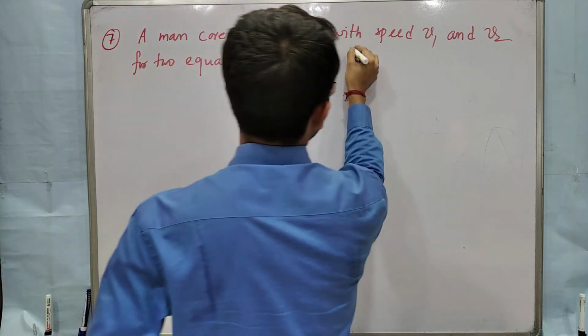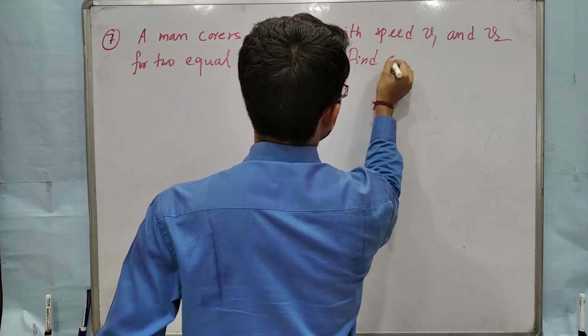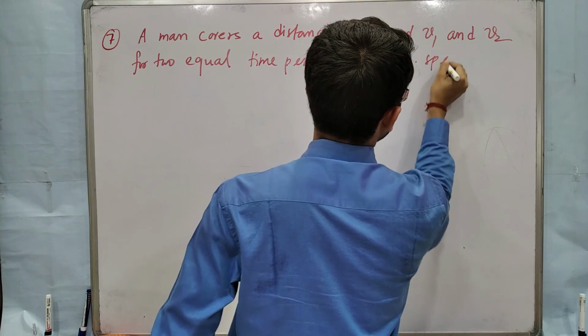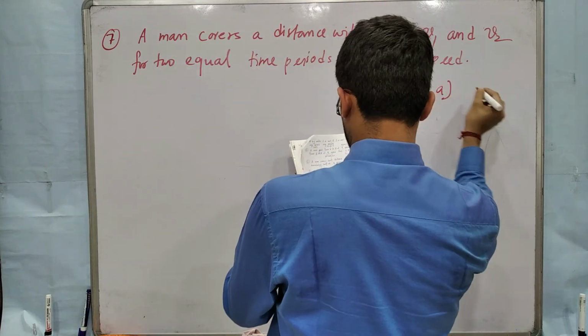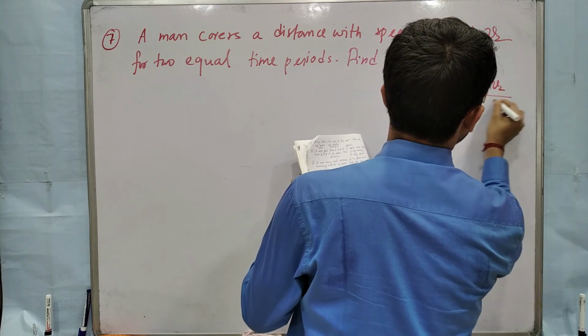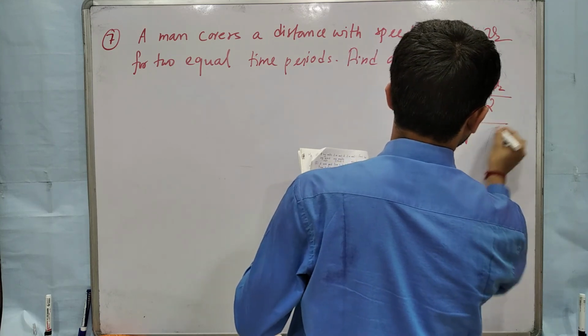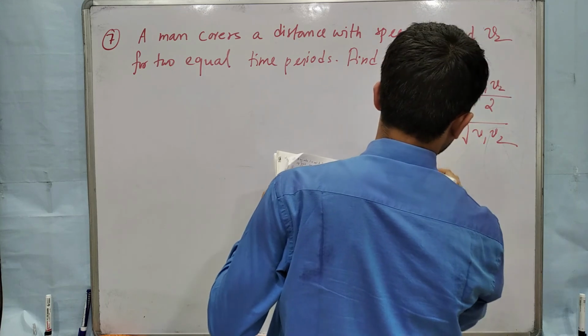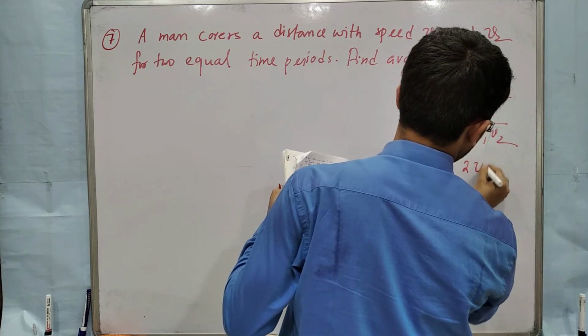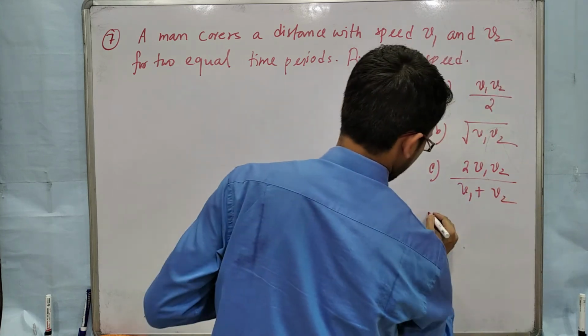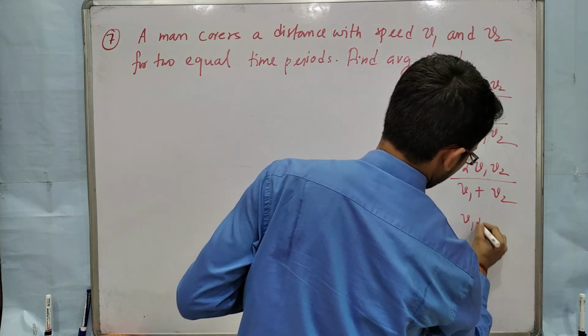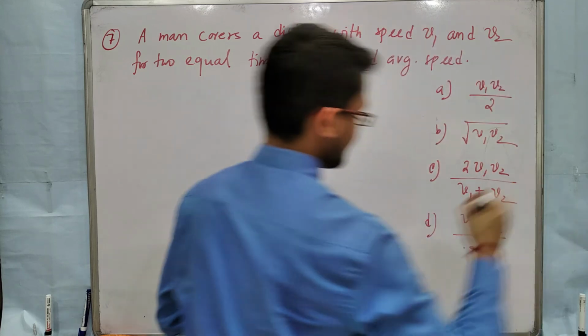Find average speed. Here I am giving options. Option A, v1 v2 by 2. Option B, root over v1 v2. Option C, 2 v1 v2 by v1 plus v2, and option D is v1 plus v2 by 2.